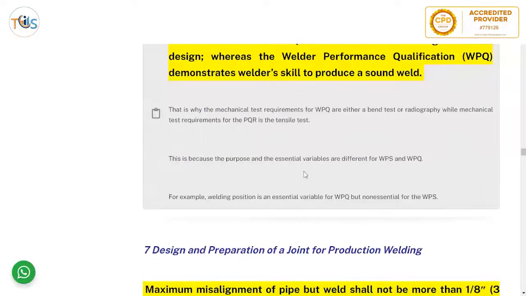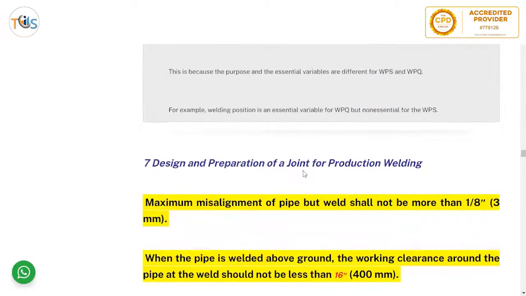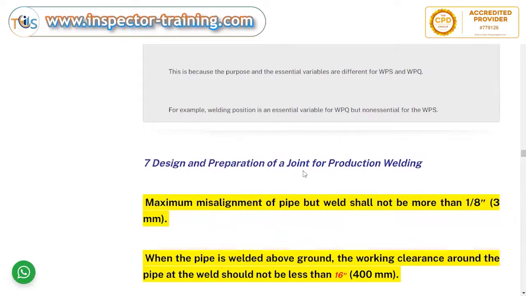Please note that the PQR demonstrates the strength of the weld design, whereas the welder performance qualification demonstrates the welder's skill to produce a sound weld. That is why the mechanical test requirements for WPQ are either a bend test or radiography, while the mechanical test requirement for the PQR is the tensile test. This is because the purpose and the essential variables are different for WPS and WPQ. For example, welding position is an essential variable for WPQ but non-essential for WPS.